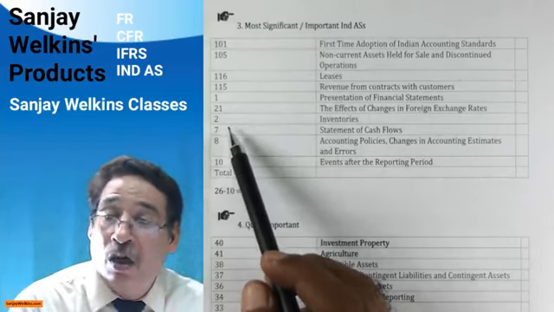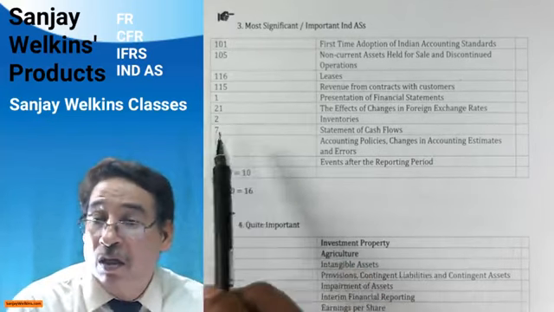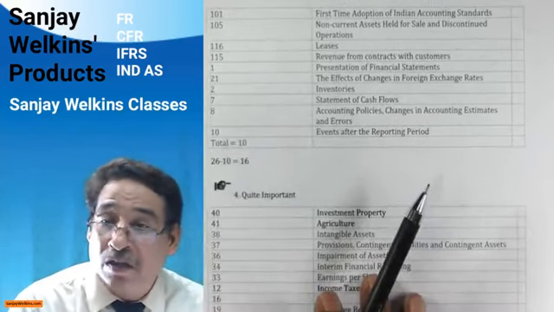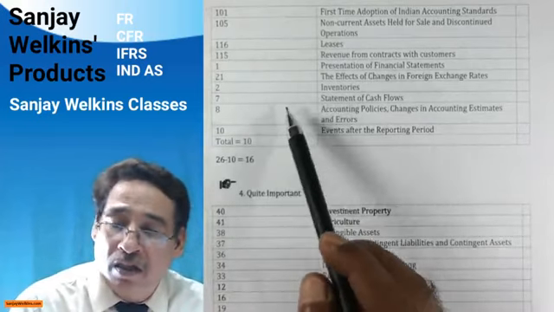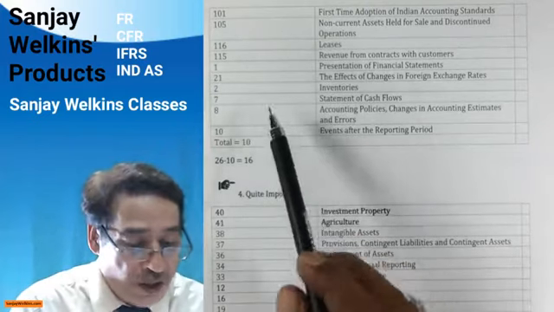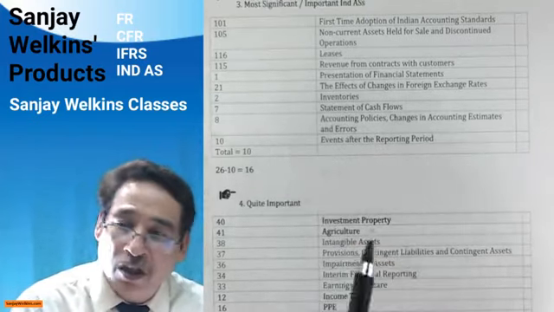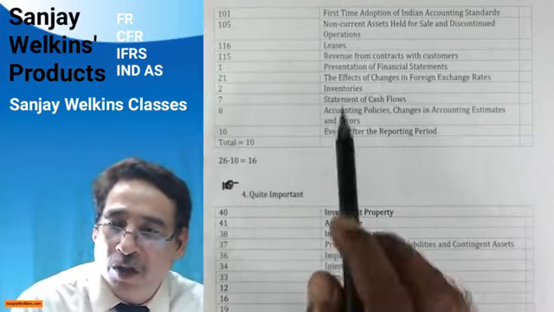I'm very sure a particular case study would get tossed up in the examination. Seven, correct? It is statement of cash flows, quite important, correct? Then it is in fact an important standard. All these are important, standard 8 and 10. So you can expect case studies from this particular set. Lots of case studies, I'm very sure, would be asked in the examination from this particular set.